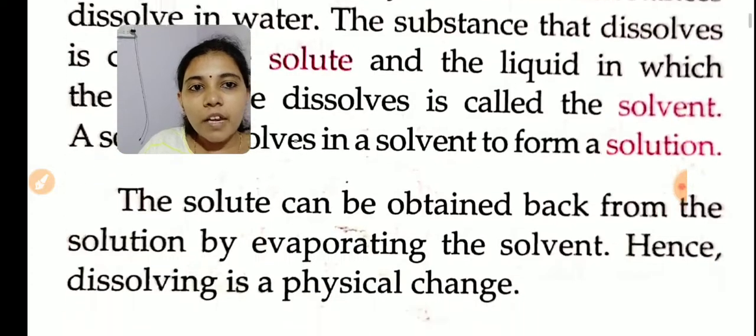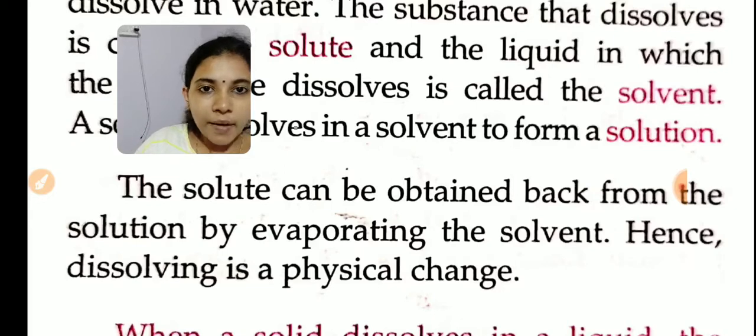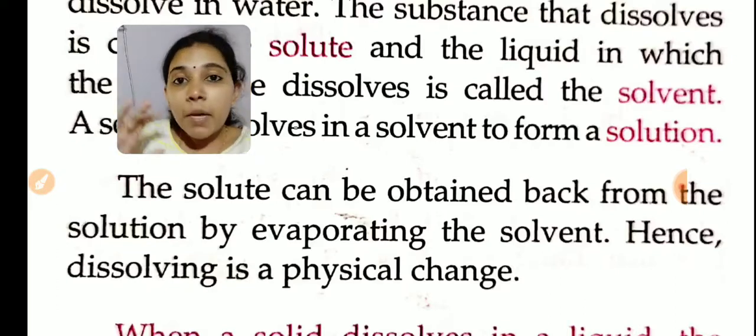Clear? Then, if you are taking some salt water and boiling that water, after some time you can see water vapors evaporating out, and if you continuously boil that water, you can see a white color powder-like thing in the water. Again you are boiling and boiling, finally the full water will get evaporated and you can see that the salt will settle down. So we can separate the salt and water from the salt solution. From the solution we can separate the solute and solvent. How can we separate? By evaporating.